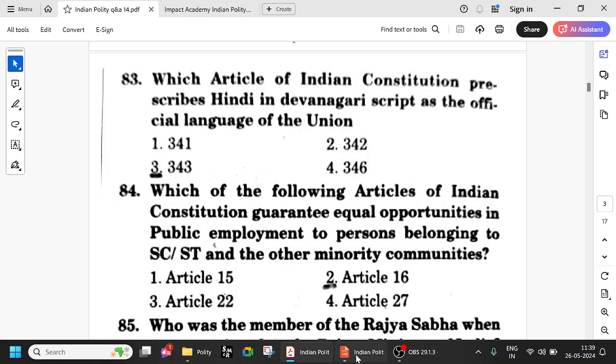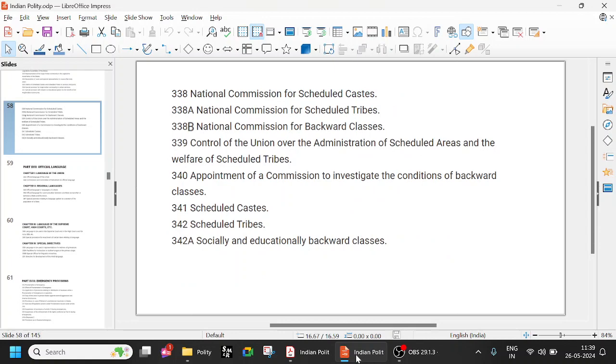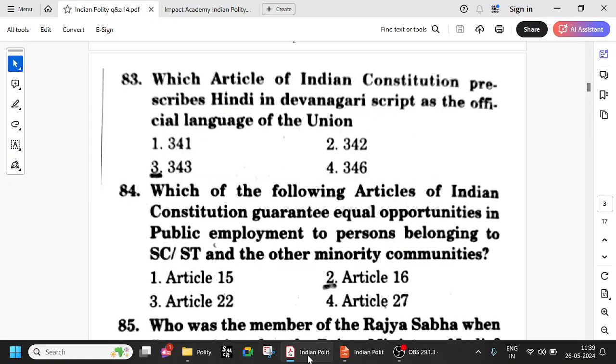341, 342 is before that, right? 341 is scheduled caste, 342 is scheduled tribes. So remember the base articles. Election Commission is 324. Supreme Court 124, High Court 226. So all these things, if not 226, it is 214. Remembering these base articles will also help you eliminate some of the answers.